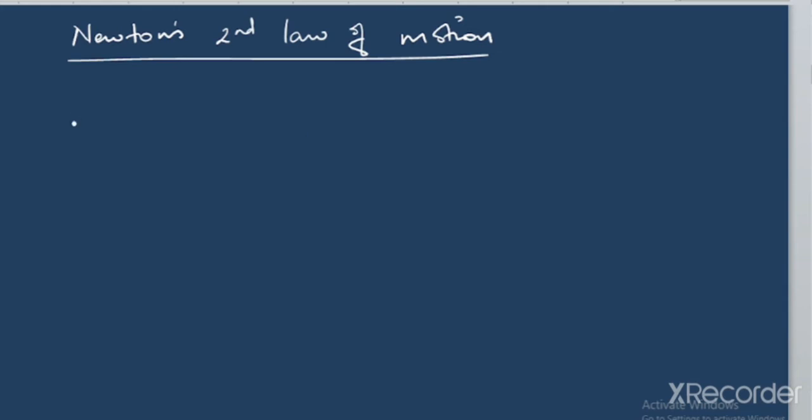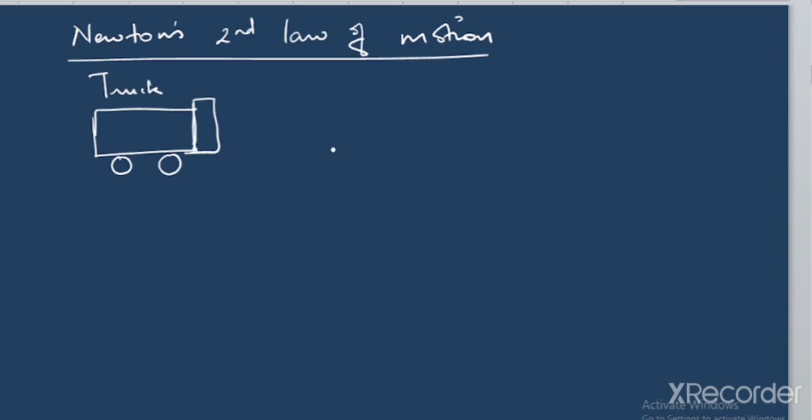Let us first consider one condition. Say you have a truck. Whatever my drawing is, I'll try to consider it a truck.